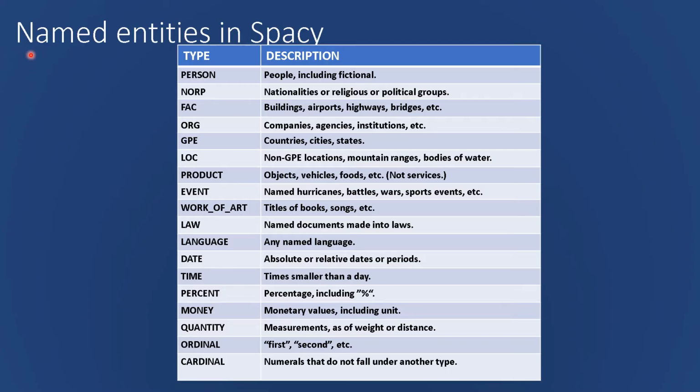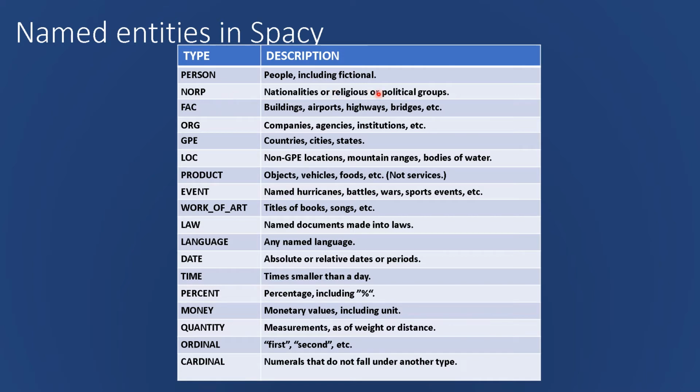Let us look at the different named entities in spaCy. So you have the standard named entities like person, organization, location, but here the location stands for non geographical locations. It could be mountain ranges, bodies of water, and the other locations like countries, cities, states are identified with the named entity tag GPE.